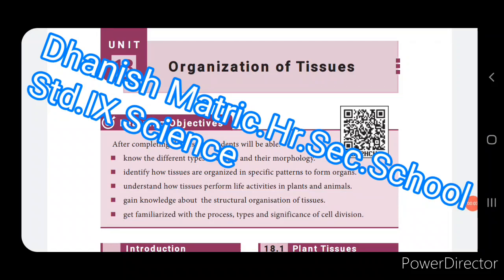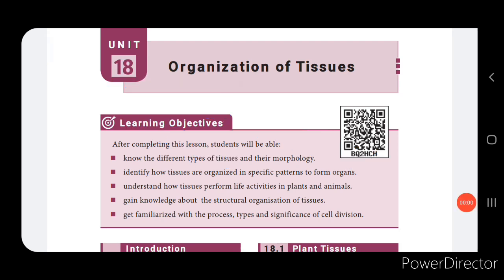Welcome to science session for class 9, and in this session we are going to see the unit 18, organization of tissues. Now here we are going to see about the plant tissues. Under the plant tissues we will see the meristematic tissues and the permanent tissues, simple tissues, complex tissues. Under the animal tissues we will be learning about the epithelial tissues, connective tissues, muscular tissues and nervous.